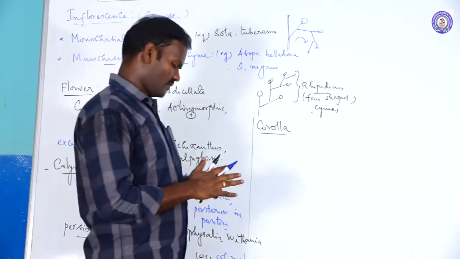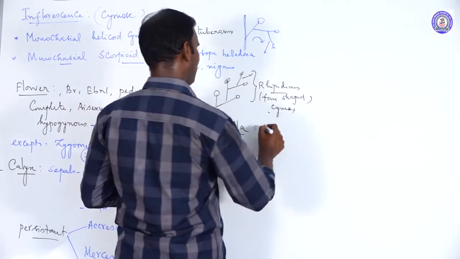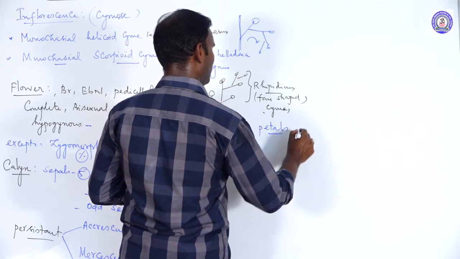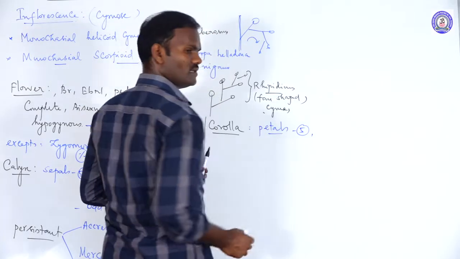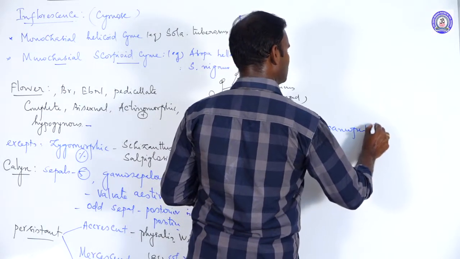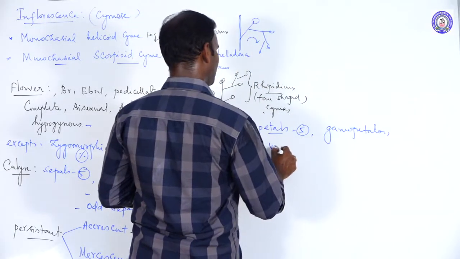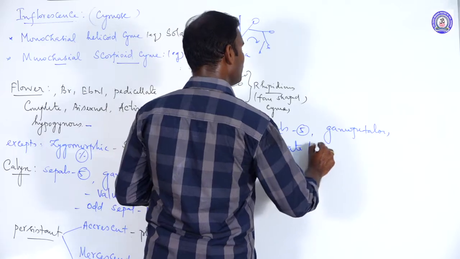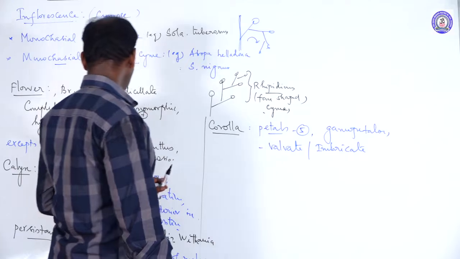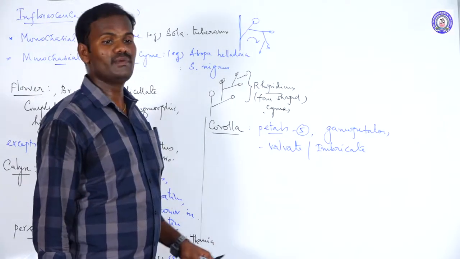Next, corolla. It is the second whorl of the flower, called corolla. Corolla is made up of petals. The number of petals is five. Then gamopetalous: petals are fused with one another, showing either valvate or imbricate distribution. But sepals show only valvate distribution, while petals show either valvate or imbricate.